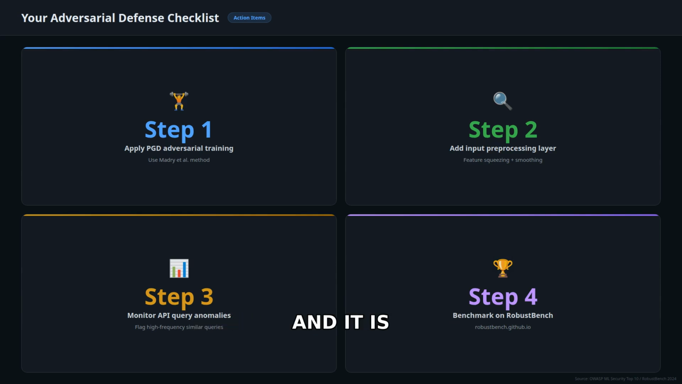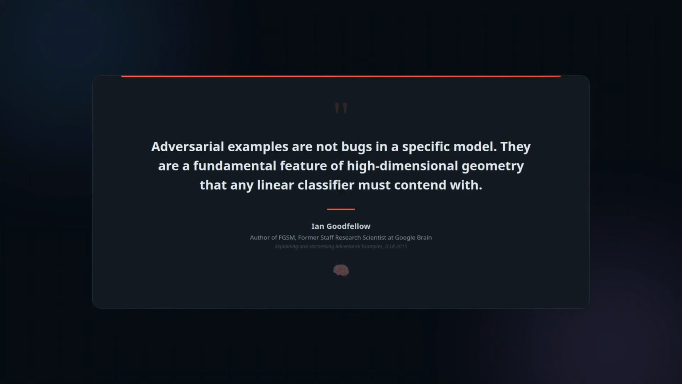Here is what you need to take away. Adversarial attacks are a fundamental property of how neural networks learn. If you are deploying ML in a security-critical system, adversarial robustness is not a feature. It is a requirement. Apply adversarial training. Layer your defenses. Monitor your API for black box probing. The arms race between adversarial attacks and defenses is real.